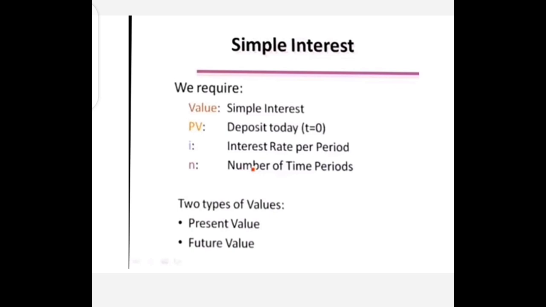So that is known as the present value. So what is the future value? It is the value that will arise in future. So we are taking the same example of the car. Suppose it is worth 5 lakhs today. What will be its future value? That is known as the future value.